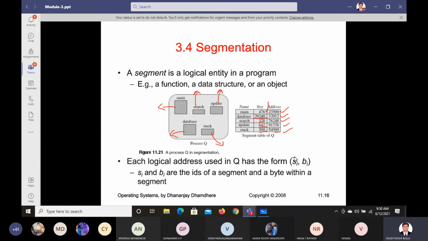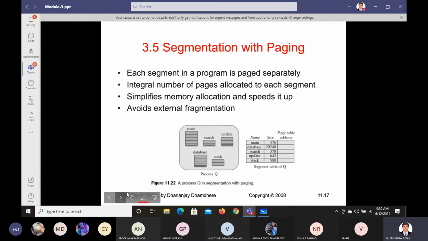SI stands for the size of the segment, and BI stands for the address. Inside this unit Q, process Q, SI and BI are the ID of the segment and the byte within the segment. So SI is for segment and B is for the byte. In segmentation, we may not use some space of it; it can be fragmented. Some space will be allocated but not used. So this is how the segmentation part will be done.